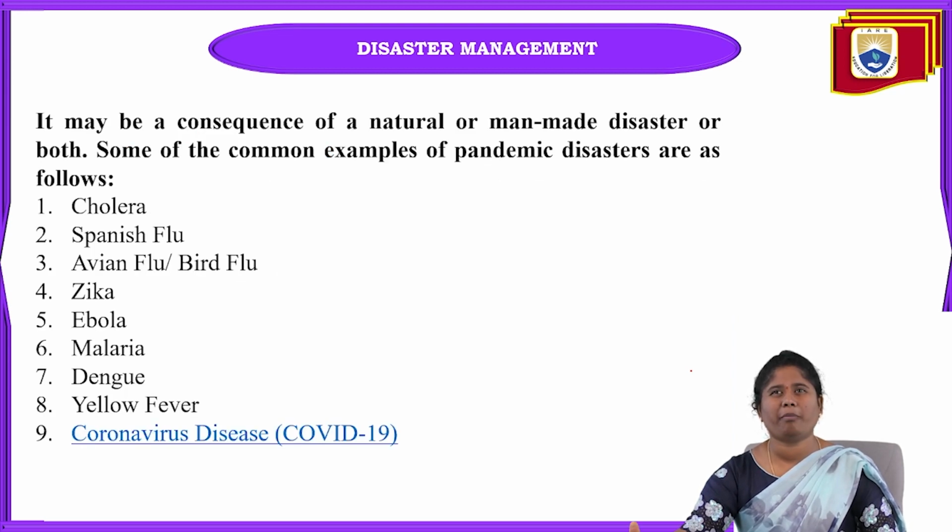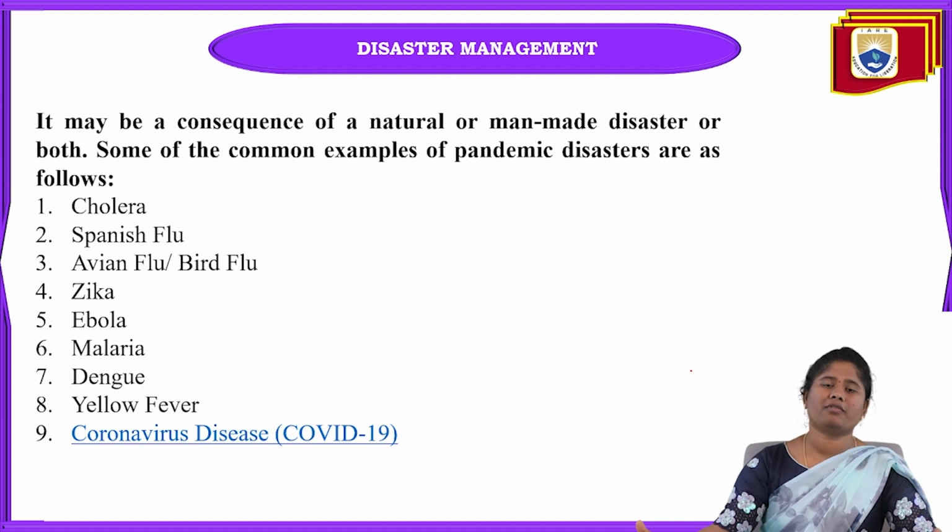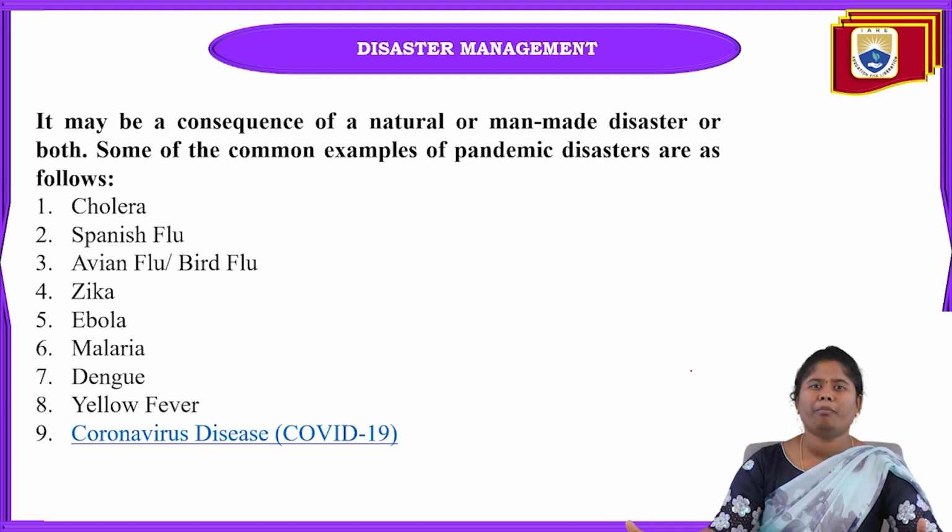And here are some of the pandemic disasters we can see. These pandemic disasters may be a sequence of both natural and man-made disasters. Some of the best examples, from olden days, of the pandemic disasters we have faced: here you can see cholera, Spanish flu, bird flu, Zika, Ebola, malaria. And these are all very infectious diseases, which can spread from one person to another person.